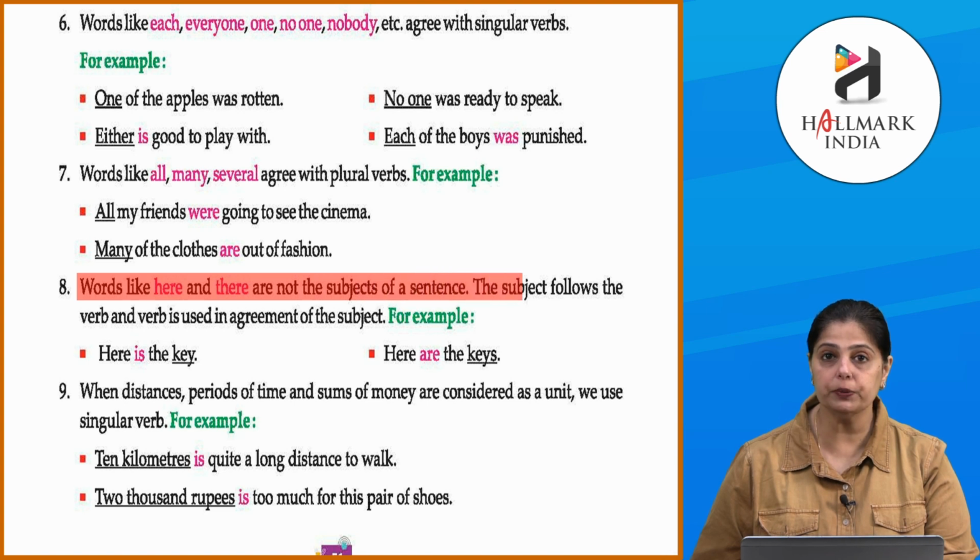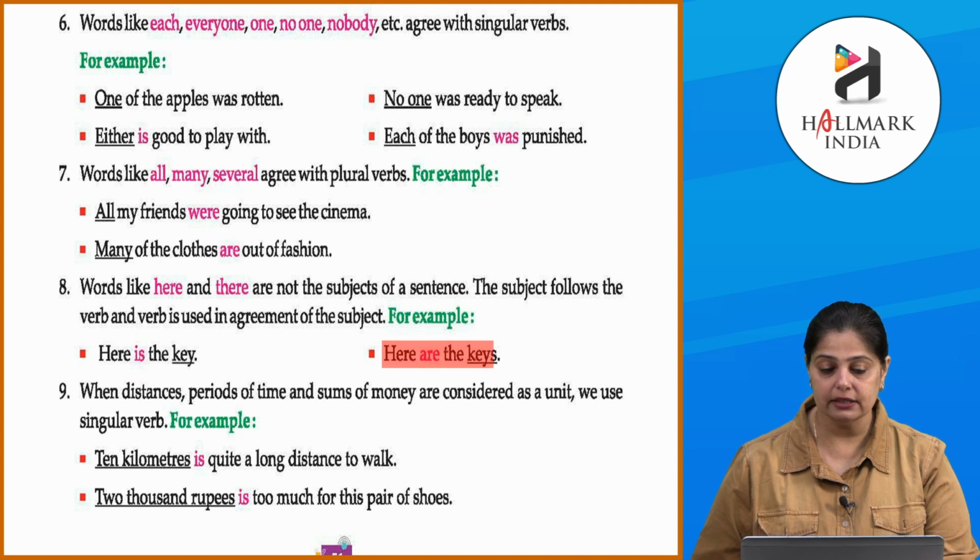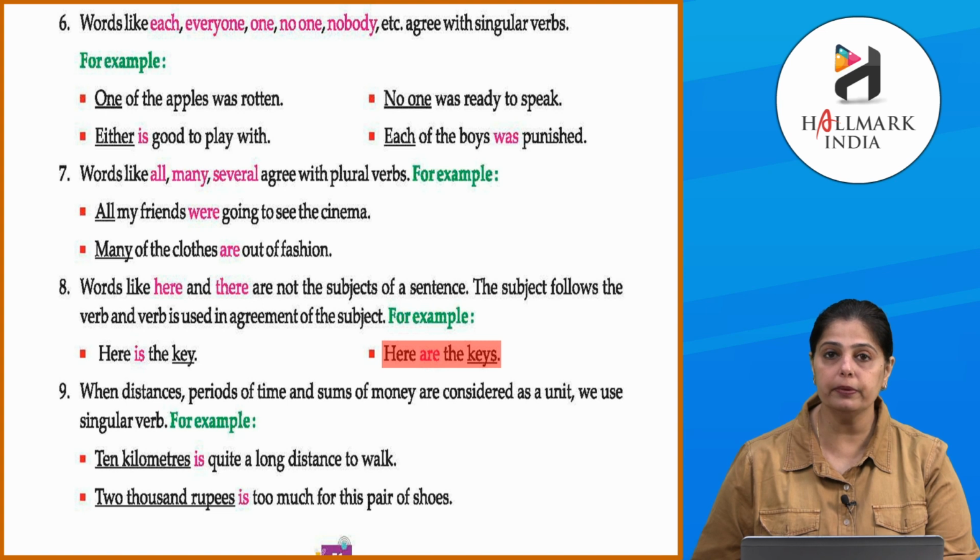Next one, words like here and there are not the subjects of a sentence. The subject follows the verb and the verb is used in agreement with the subject. For example, here is the key. Here are the keys. Clear? तो यहाँ पे आप देखोगे words like here and there use हुआ है, are not the subjects of a sentence. So, the subject follows the verb. तो आप देखोगे subject जो है वो बाद में आता है. It comes after the verb. जैसे key has come after is. Keys आया है after are.